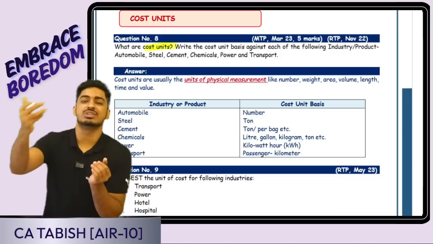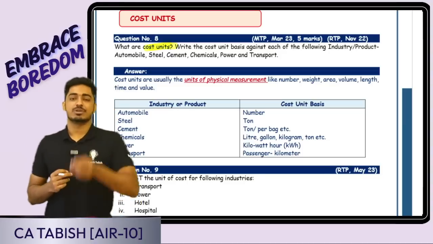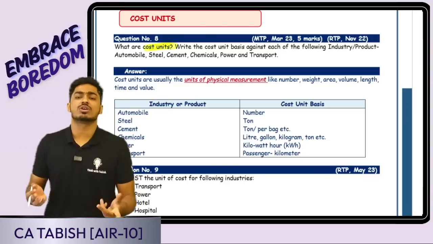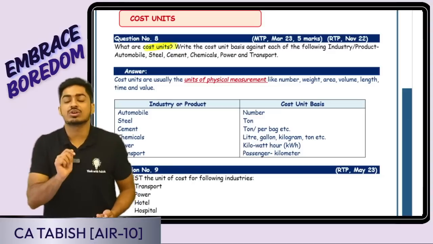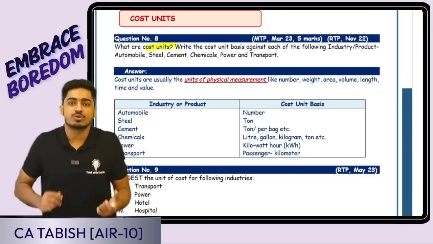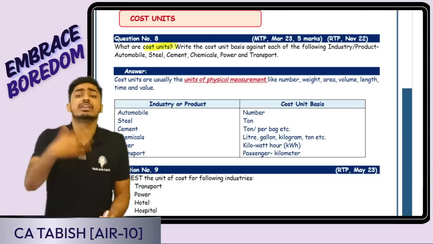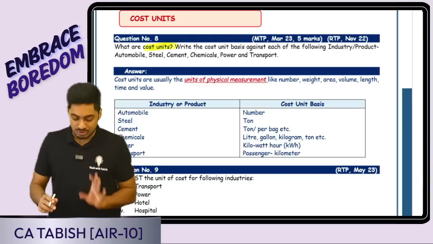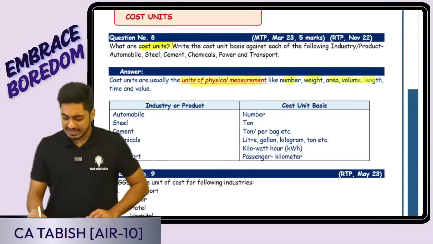What is cost unit? It is the unit of measurement in which cost is measured. Say, for example, you go to a market, purchase tomato. How do you want the cost of a tomato? Per kg of tomato. You purchase steel. How do you want the cost? Per ton of steel. Purchase cement. How do you want the cost? Per bag of cement. Say, for example, you purchase a mobile. Per unit of mobile, per mobile. That is the cost unit. Yes or no, everyone? It is the unit of measurement. It can be number, weight, area, etc.